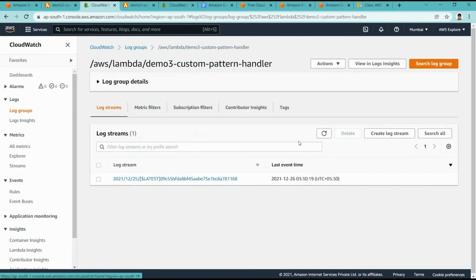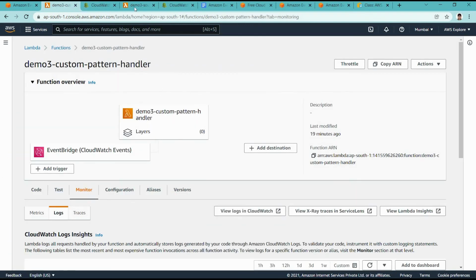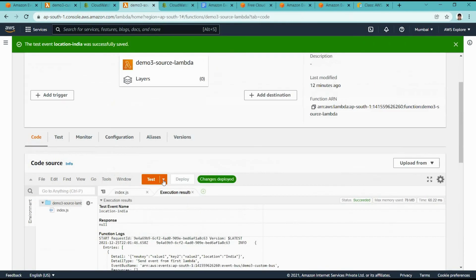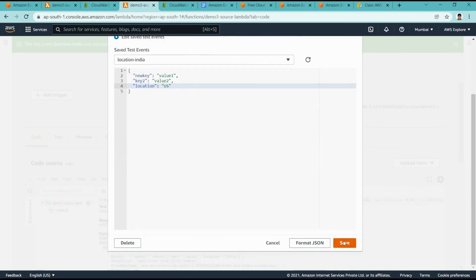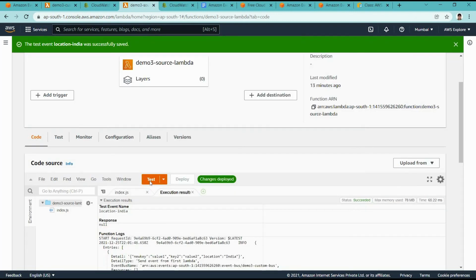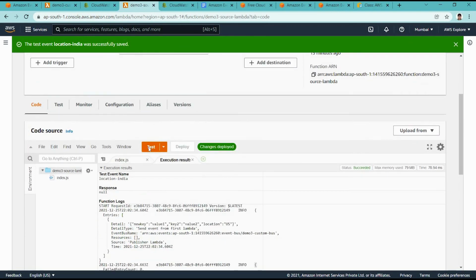Let us now delete these logs and try out another scenario. Now I am changing this configuration to US instead of India, or we can remove this location. In that case the pattern will not match and it should not call the targeted lambda. So I am sending this event, it will be put onto the event bus, but it will not call the target lambda.